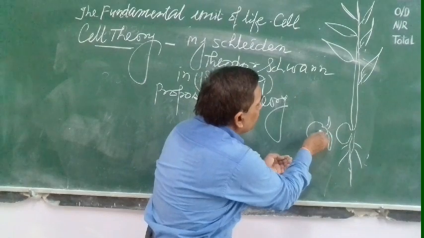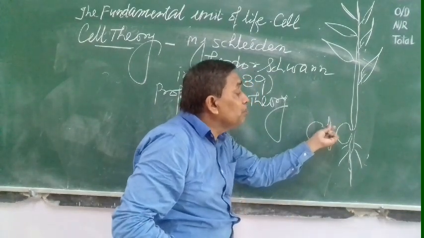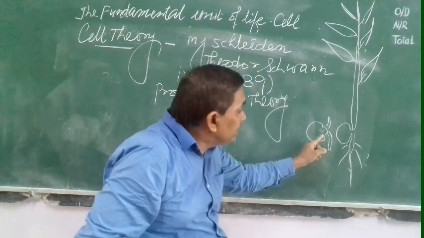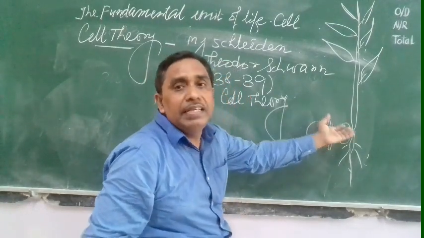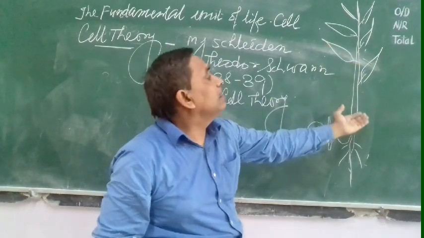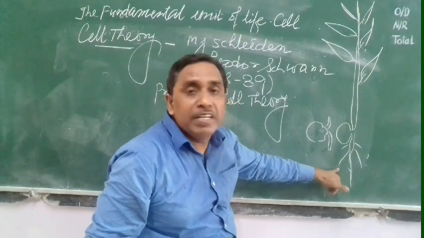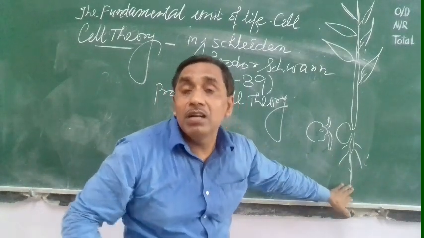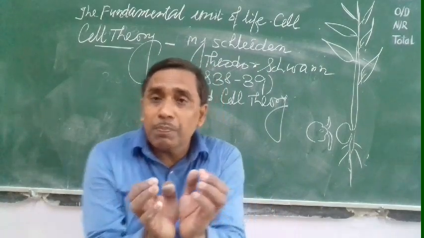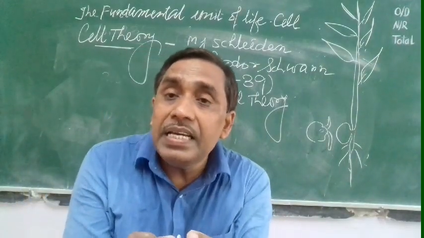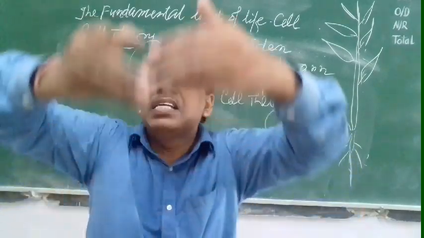Because the cell which is present inside the embryo of the seed produces the plumule and radical. How does this cell undergo division? The cells divide, increase in number, and the shoot increases in size. The cells of the radical divide, increase in number, undergo differentiation, and the root is produced. So the cells present inside undergo division, and due to this division the number of cells is increasing,